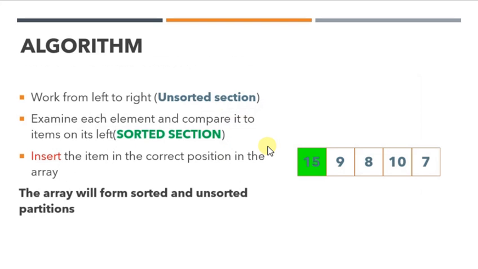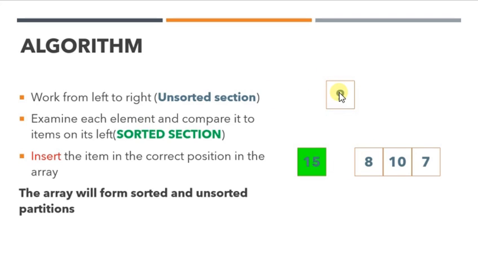So the algorithm of insertion sort simply defines that when you are going to insert the element, you begin from left to right. If this is an unsorted array, you take the first element from the left, but I assume that the first element is already sorted, fine. So we have to work from index number 1 towards the end of the array, right? So examine each element. In this case, I am beginning from 9.